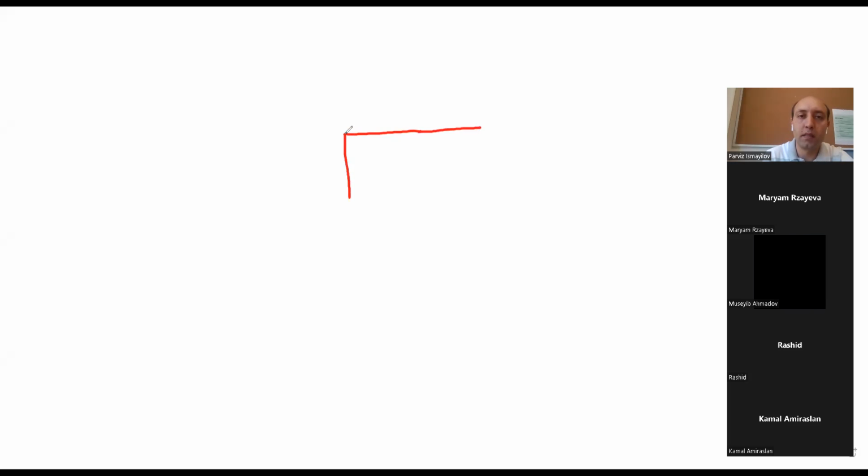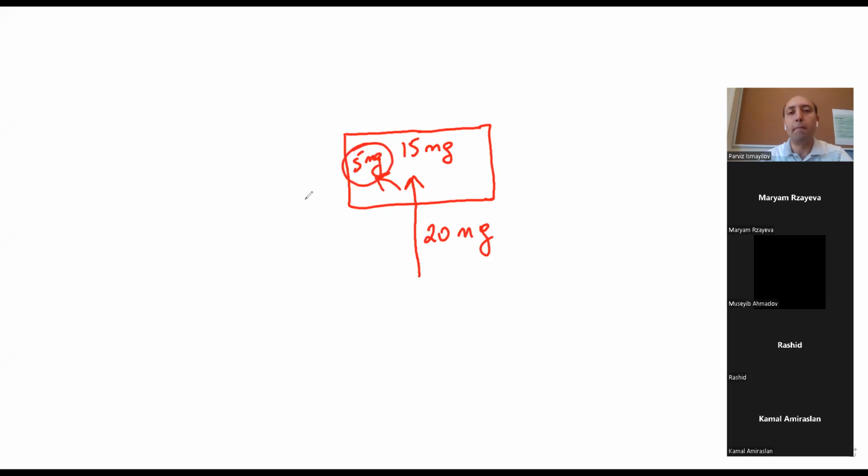So let's say again, this is our liver. And in the blood, in the body, amino acid must be 15 milligram. And in here, amino acid rich blood is coming, hepatic portal vein. And in here, amount of amino acid is 20 milligram. So liver will take this 5 milligram as excess amount and will convert it. It will go to the deamination process. It will convert it to the urea, ammonia, and then to the urine.